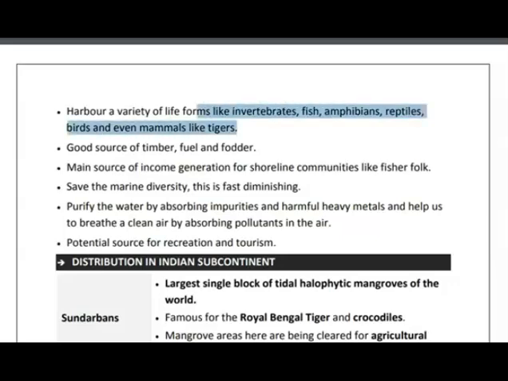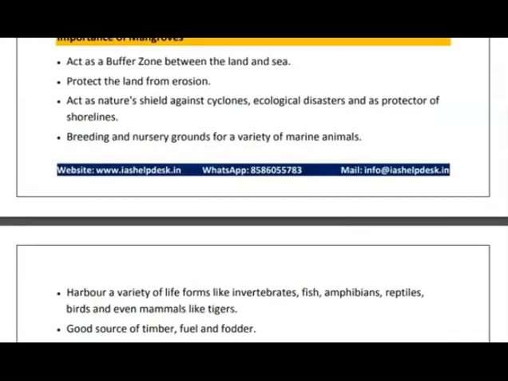They are a good source of timber, fuel and fodder. They are a source for income generation, save the marine diversity, and purify the water by absorbing impurities and harmful heavy metals. And they act as a source for recreation and tourism also. So these are the significance of mangrove forests.